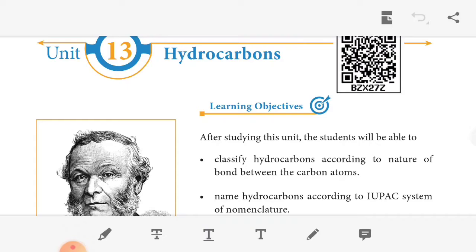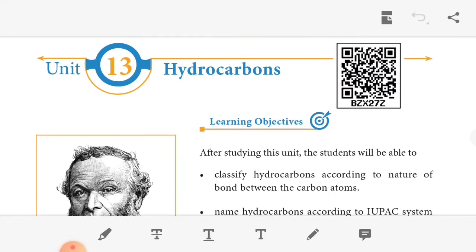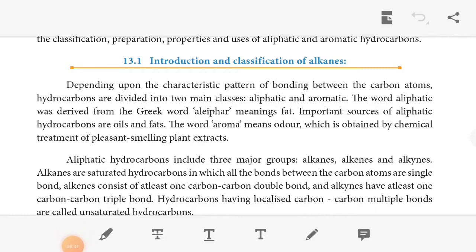The next topic was the different types of organic reaction: substitution reaction, addition reaction, elimination reaction, oxidation and reduction reaction, rearrangement reaction, combination reaction. In today's class, we move on to the next lesson, hydrocarbon. In this unit, we will study the classification, preparation, properties and uses of aliphatic and aromatic hydrocarbons. So the first one is introduction and classification of alkanes.